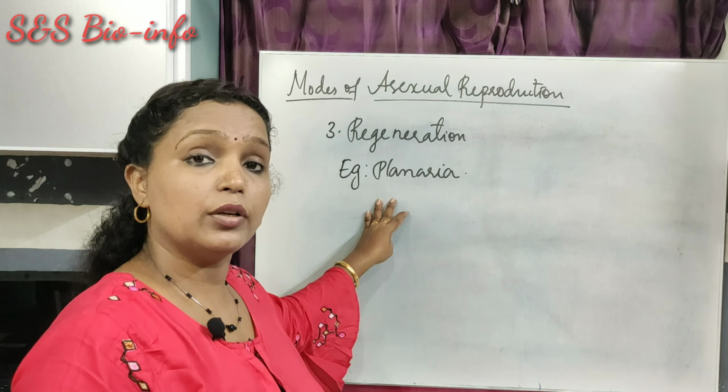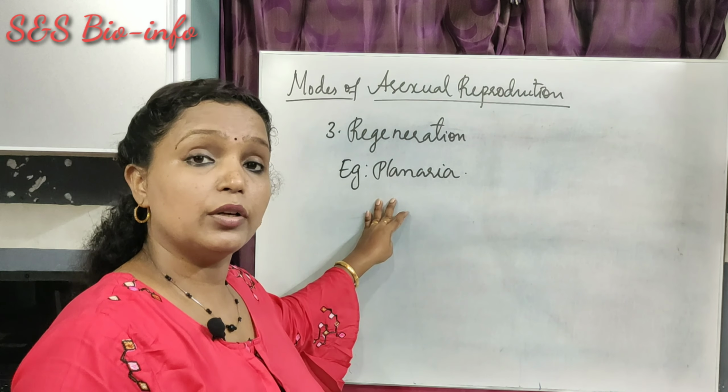Regeneration can occur in almost all living organisms, but the degree of the capacity of regeneration varies in different animals. In the human body, when a wound occurs, the tissues are regenerated. That's a kind of regeneration. New tissues are formed over there and the wound is healed.